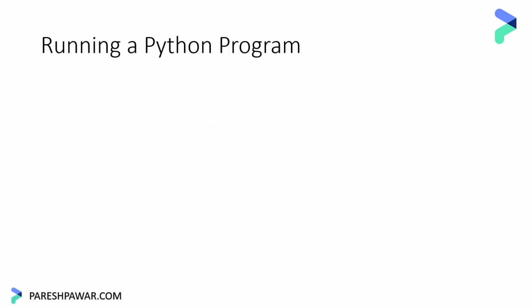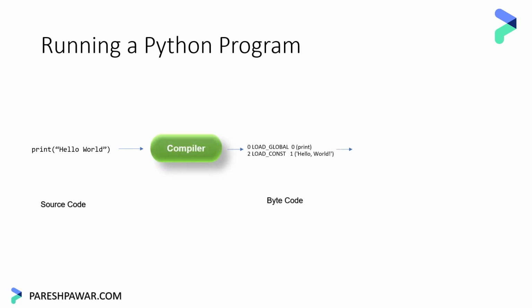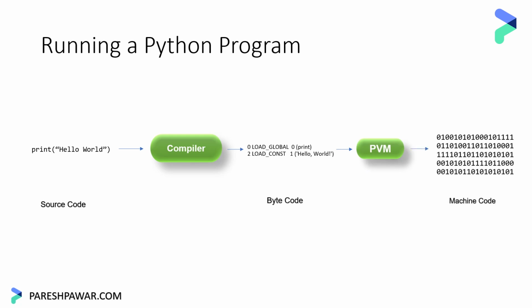Python in this case is a programming language which uses an interpreter instead of directly using a compiler. The Python compiler converts the Python source code into an intermediate code called bytecode. The bytecode is then executed by the PVM, or Python virtual machine, which interprets the bytecode and runs it as machine code. This allows Python to be a better scripting language also.